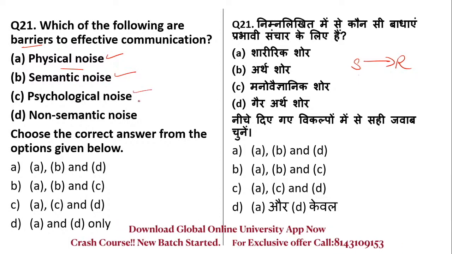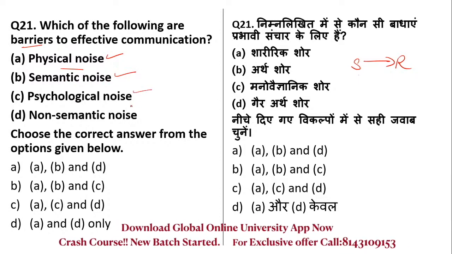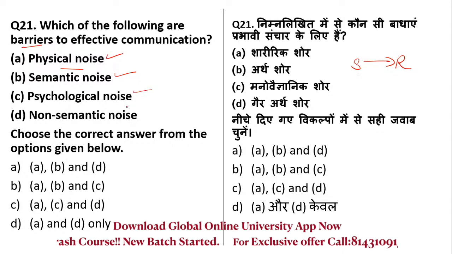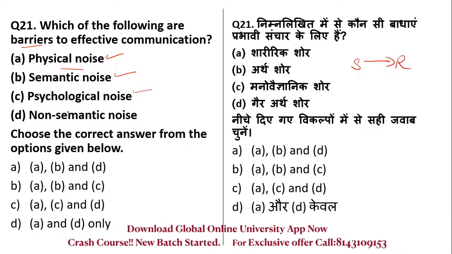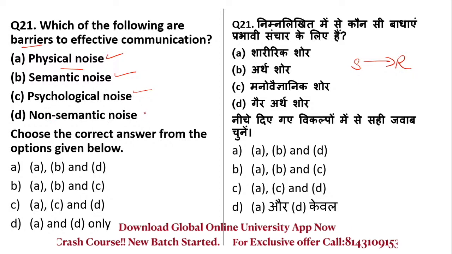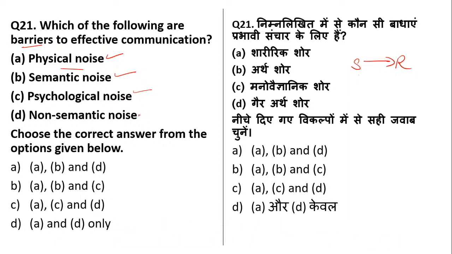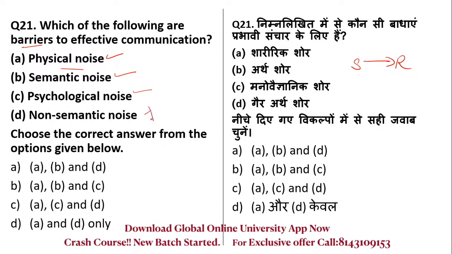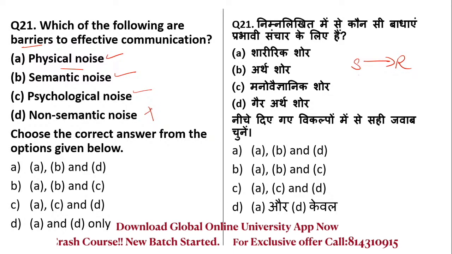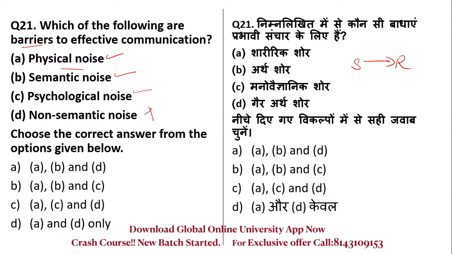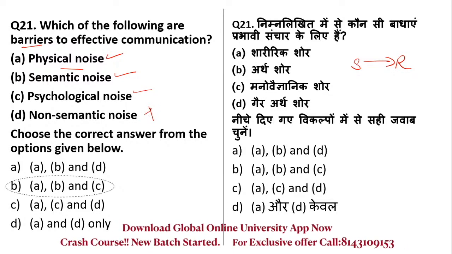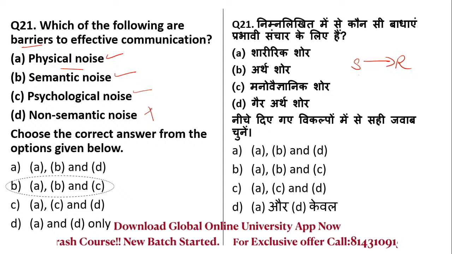Psychological noise, like if you are not feeling well. And non-semantic noise is not a barrier to effective communication. So here in this question, the right answer is A, B and C. Okay, B is the right answer.